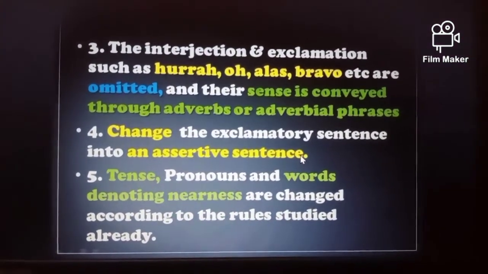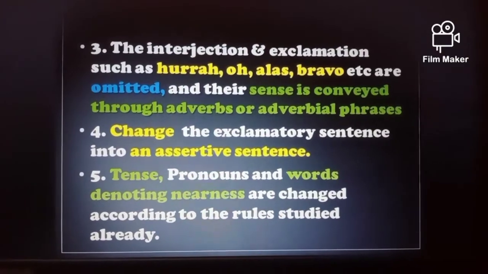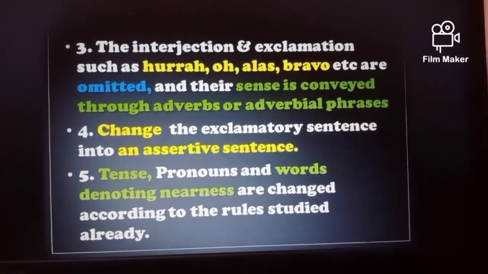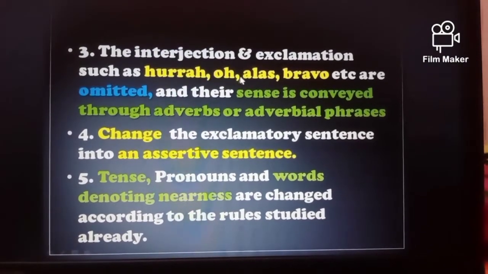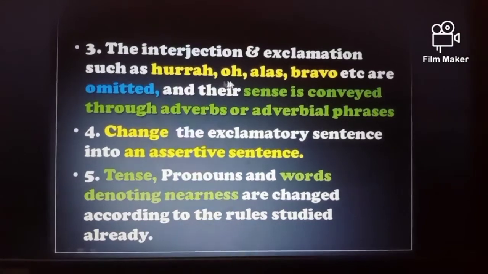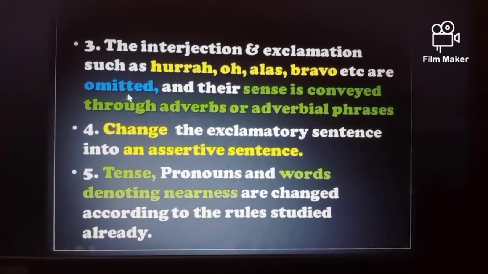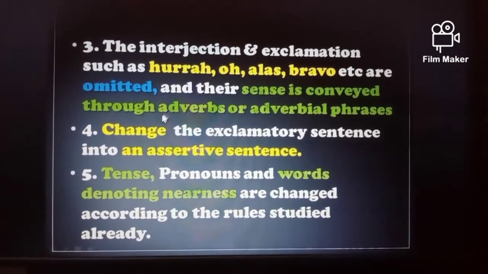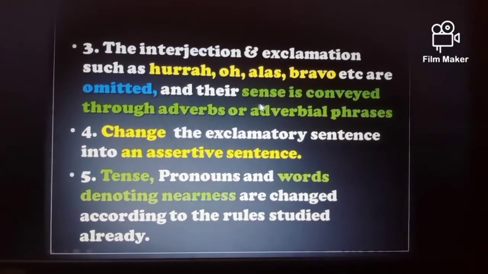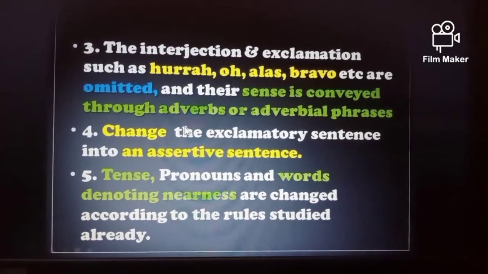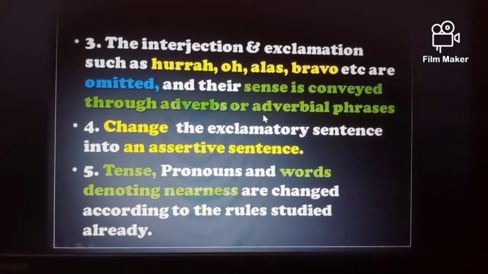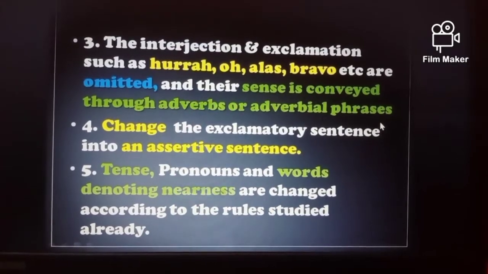The next rule says the interjections and exclamations such as hooray, oh, alas, bravo, such kinds of words have to be omitted in indirect speech. But while omitting, you need to think that the sense of that sentence has to be conveyed through using a variety of adverbs and adverbial phrases.